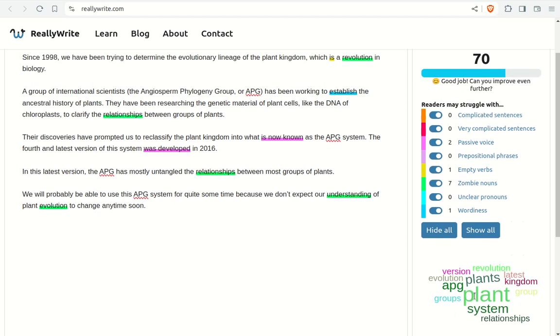What I'm noticing here is that I've got plant in the singular and plants in the plural. So then I actually want to go back to the text and make sure that the singular and the plural are both okay. Here I'm using plant as an adjective a number of times, and it can't have an S on it because I say plant kingdom, plant cells, and again plant kingdom. So then it's okay. Every time I use plants, I use it as the plural. And when I use it as an adjective, I use it in the singular.